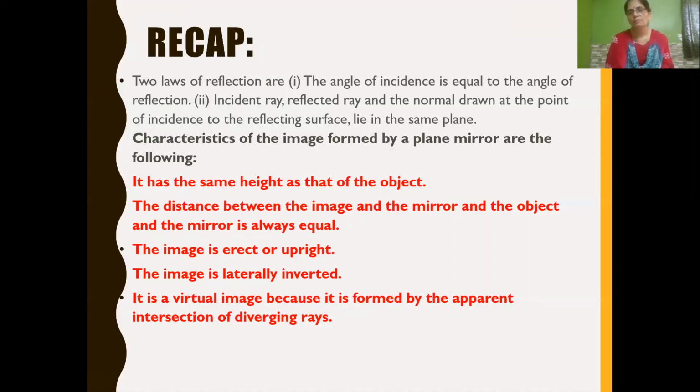Just now we learned that a virtual image cannot be obtained on a screen, and it is formed by the intersection of diverging rays. That is, if you extend the reflected rays, they appear to meet at one point. This is called the intersection of diverging rays, so it is called a virtual image. So these are the characteristics of image formed by a plane mirror.